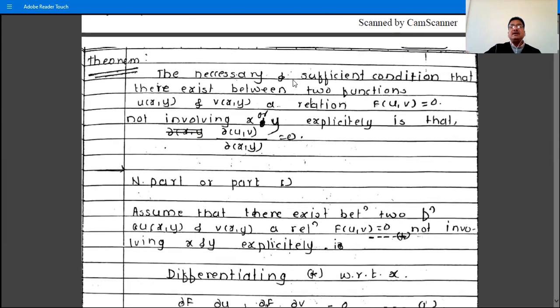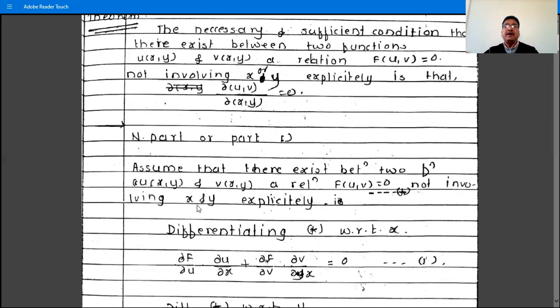The next theorem is: the necessary and sufficient condition that there exists between two functions u(x,y) and v(x,y) a relation F(u,v) = 0, not involving x or y explicitly, is that ∂(u,v)/∂(x,y) is equal to 0. So this theorem is important as far as the exam is concerned. We have to prove the theorem in two parts. The first part is the necessary part, and the second part is the sufficient part.